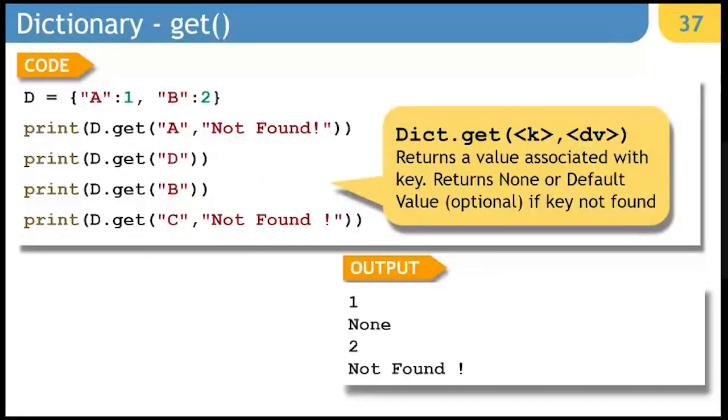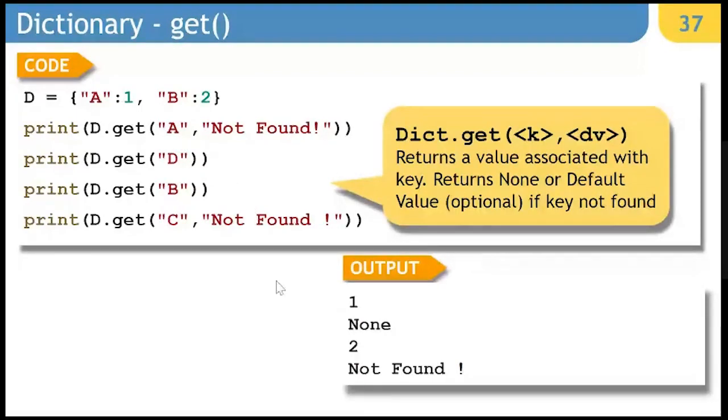Next, we have get as a method. Now, if I am saying get A and the key A is present, it will simply display the content of the A key, that is 1. But if A is not found, it is going to display not found as the value. But in this case, as the A key is present, it is going to display 1.